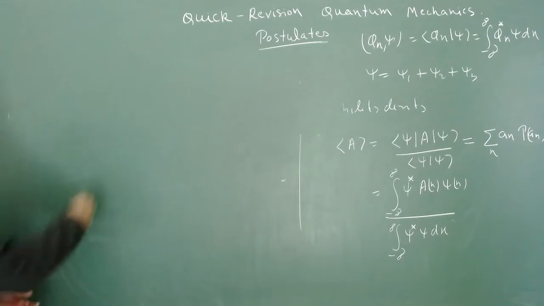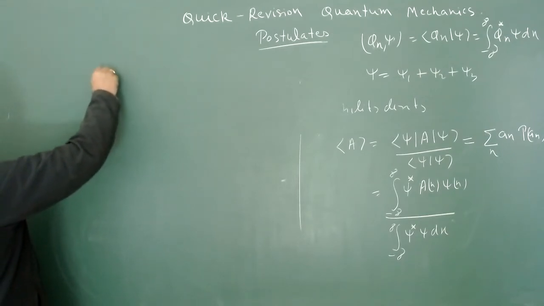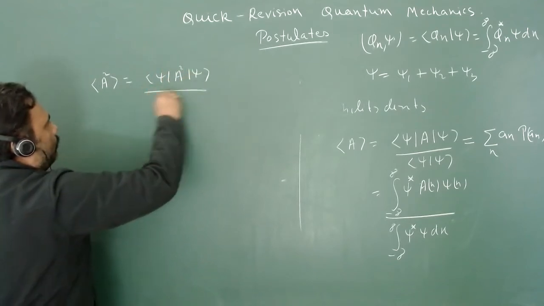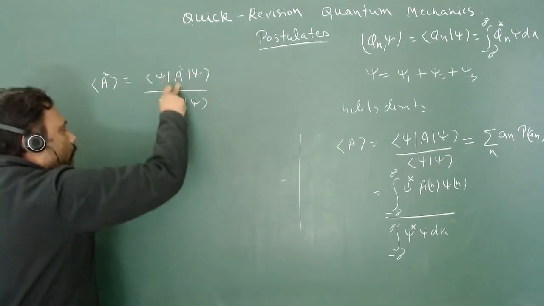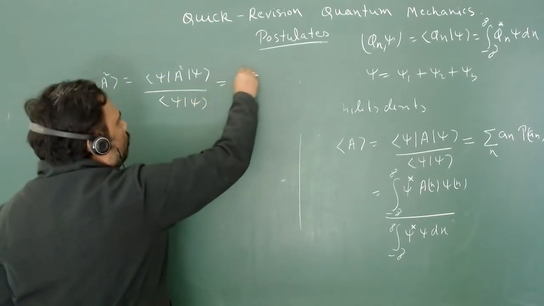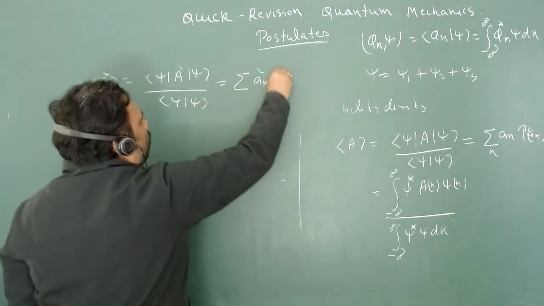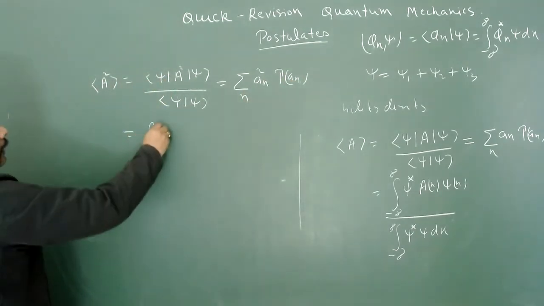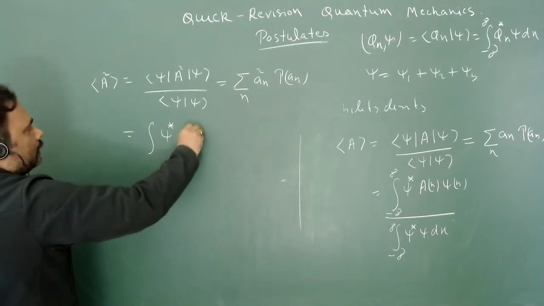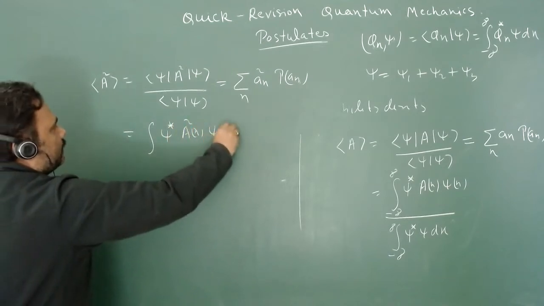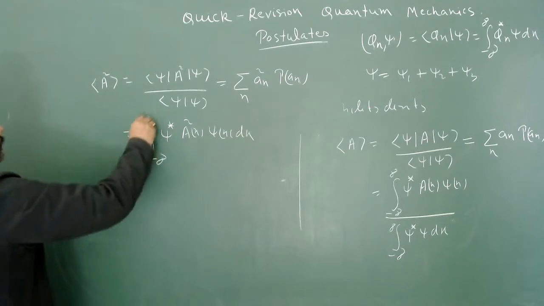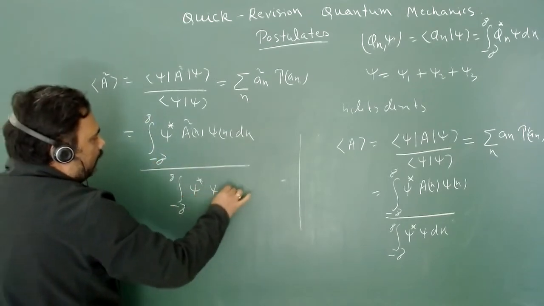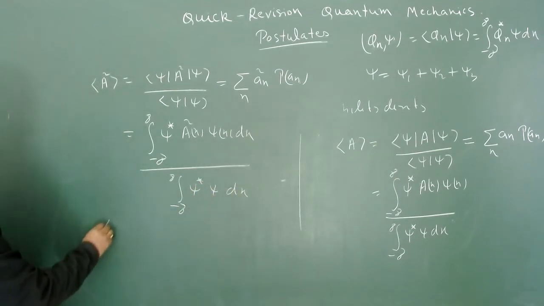So what is your A square? You can easily calculate A square, and this A square is psi A square psi upon psi psi. If the outcome of A square is discrete, then you can use this formula also: an square times the probability of getting an, summed over n. And if it is continuous, then obviously you have to go for the integration form, that is psi star A x square psi x dx, from minus infinity to plus infinity, divided by the integral of psi star psi dx. And the delta A you can easily calculate.